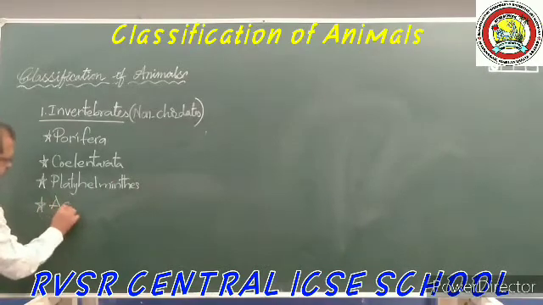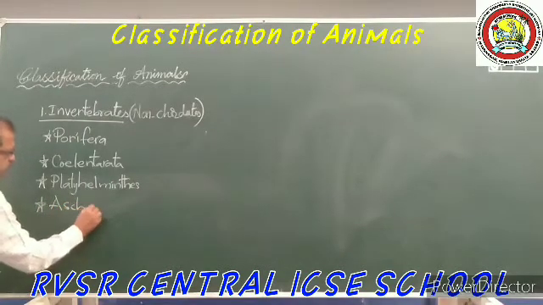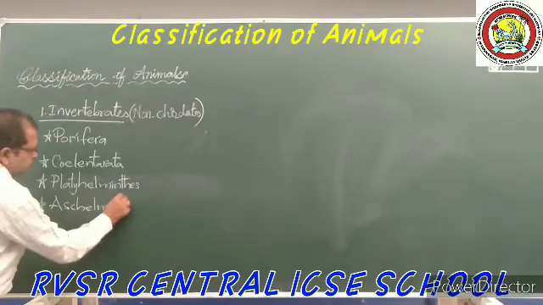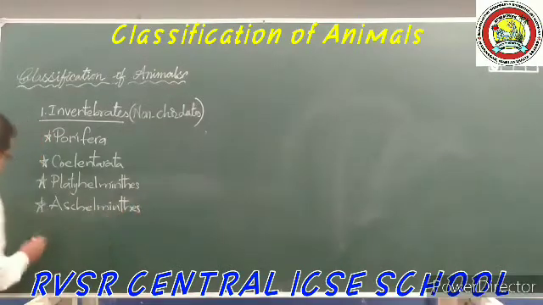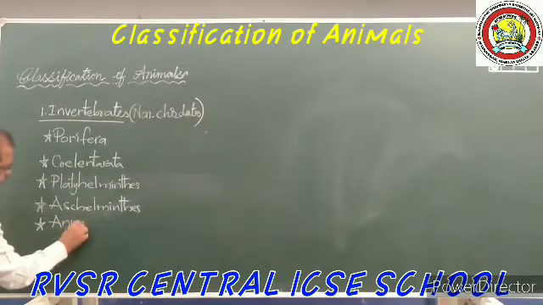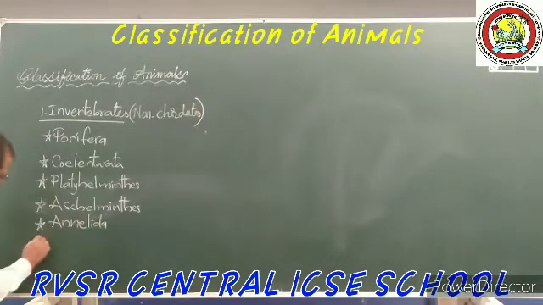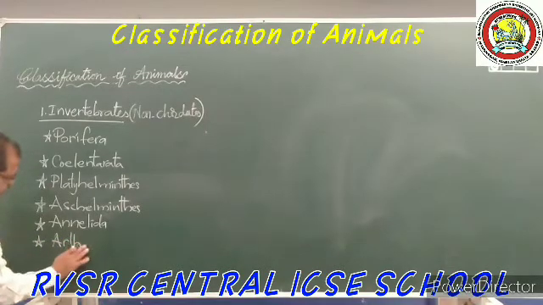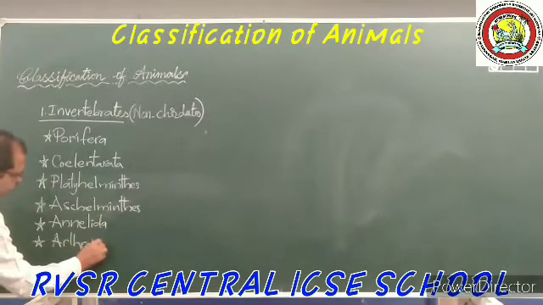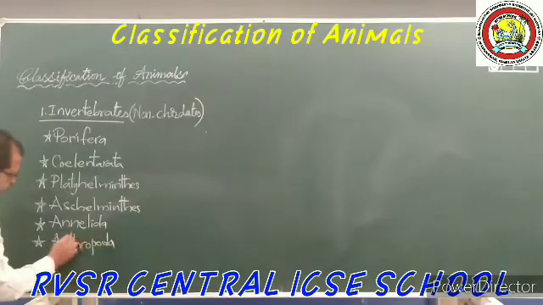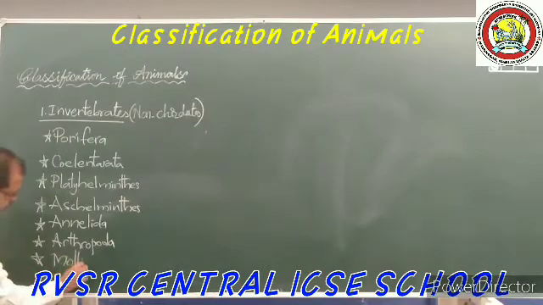Platyhelminthes, Aschelminthes, Annelida, Arthropoda, Mollusca, and the last one is Echinodermata.